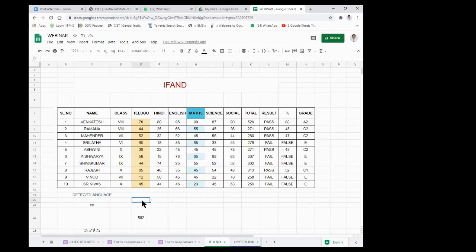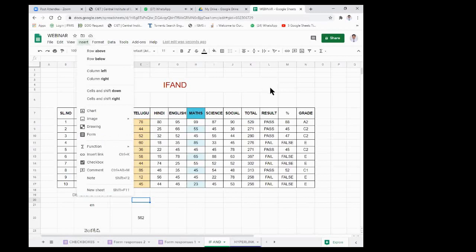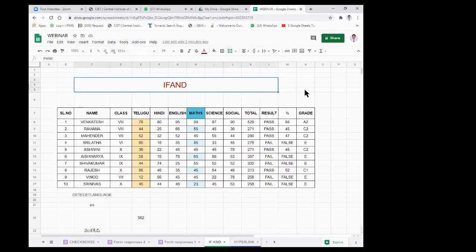There we have to give the formula or the function. There is a slight difference between a formula and a function.